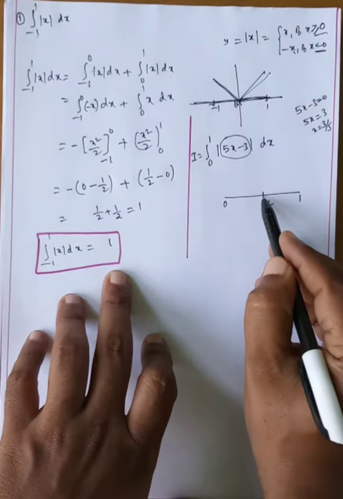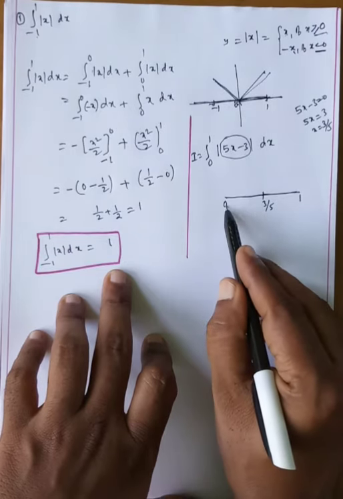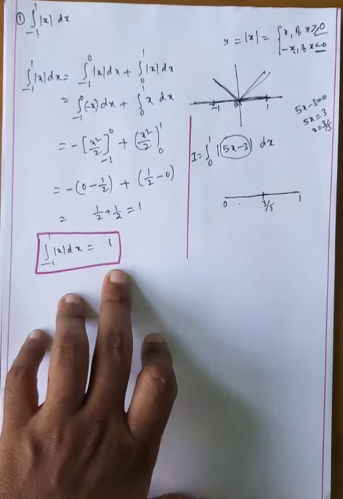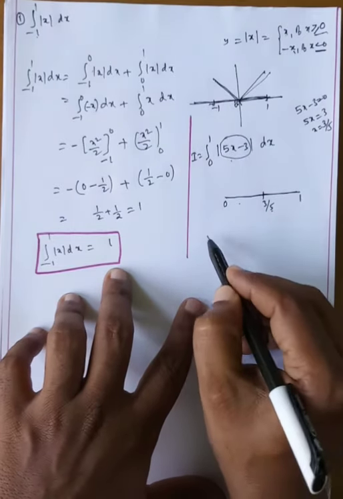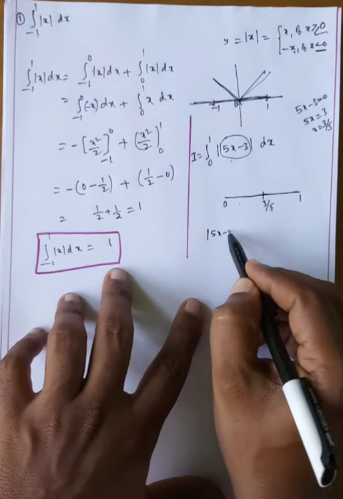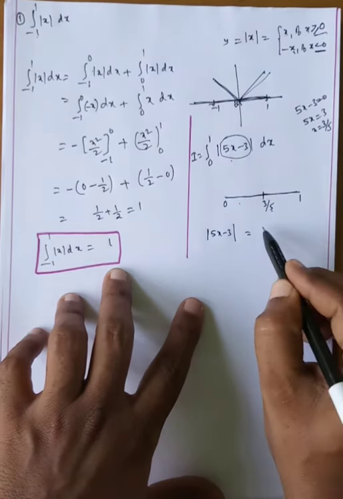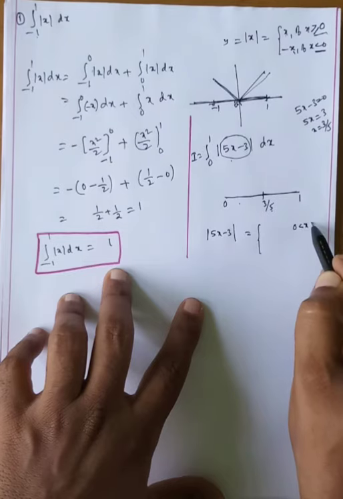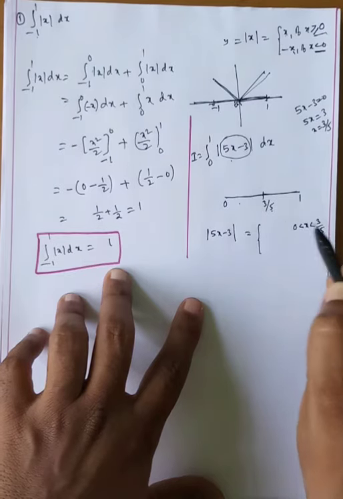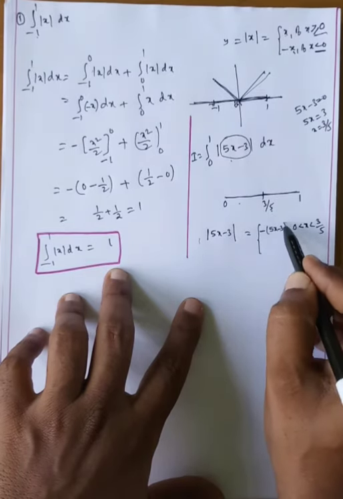Now here, the left side must be negative and the right side must be positive, which means 0 < x < 3/5. For any value you take in this range, the expression must be negative. How do we write this? Modulus of 5x − 3 has two cases. Case one: 0 < x < 3/5, where it is definitely negative, so it is −(5x − 3).